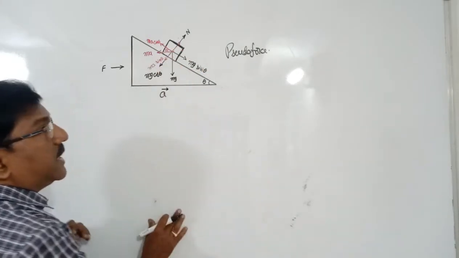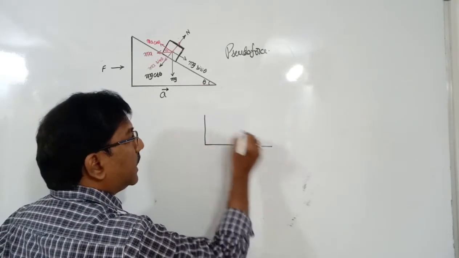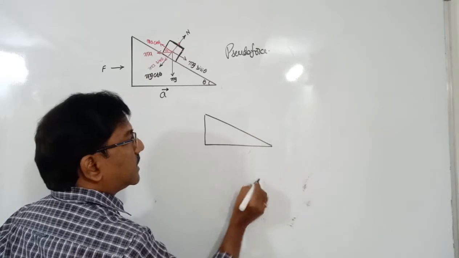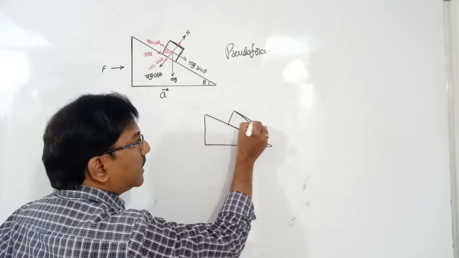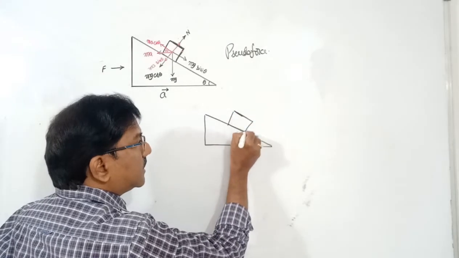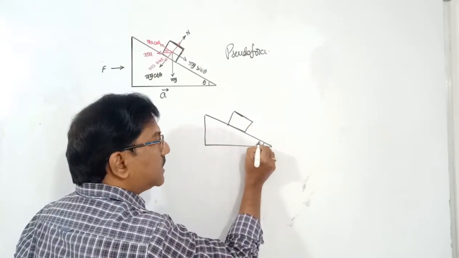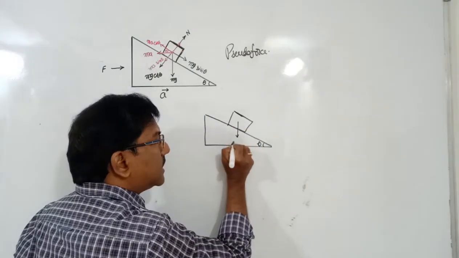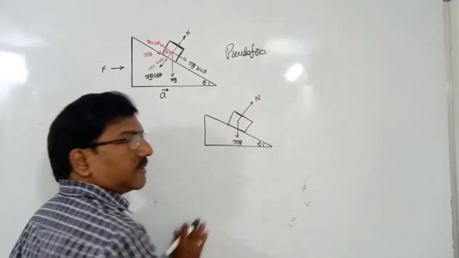Now I would like to explain actually what happens over there. Here is the wedge, and here is the block. Think the wedge is at rest. Then you know this is theta, this is mg, this is the normal reaction.